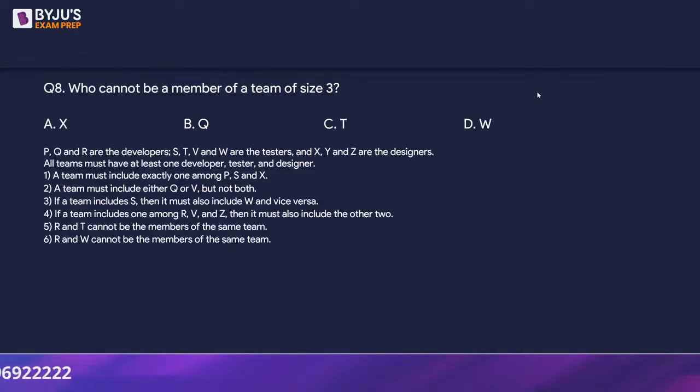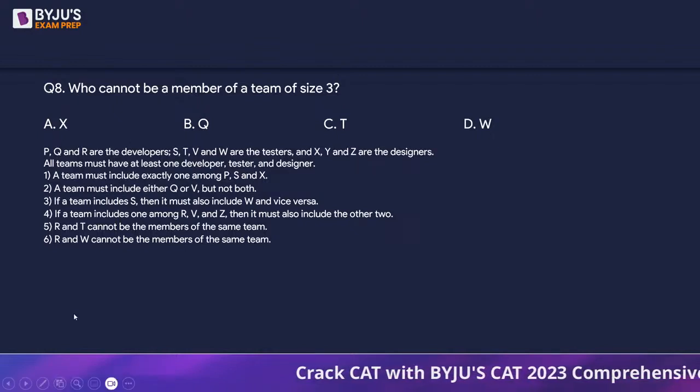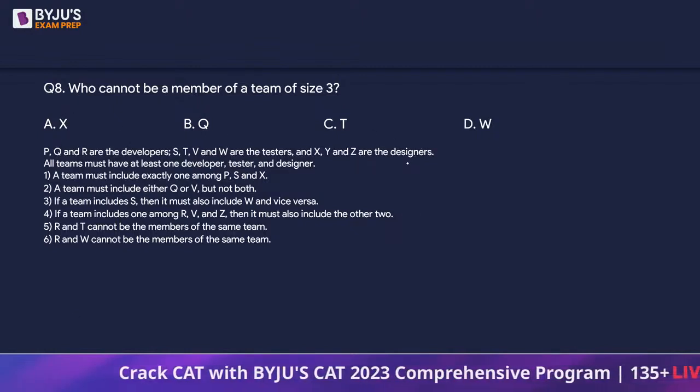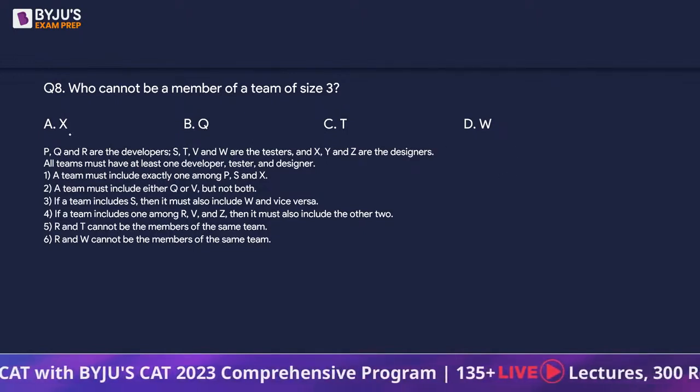Next question. Who cannot be a member of a team of size 3? So what we will be doing is taking one by one every option and see if we can form a team of three using that particular person.